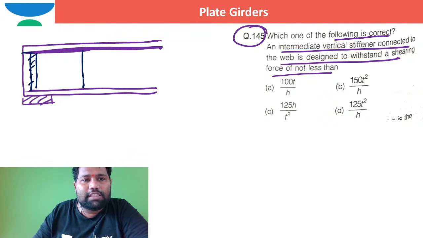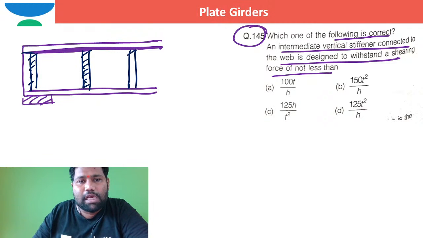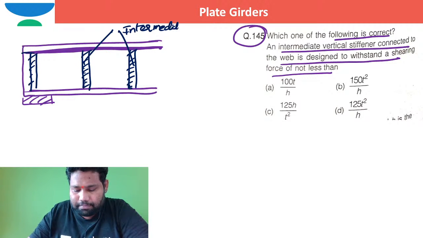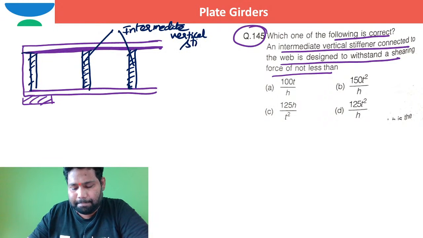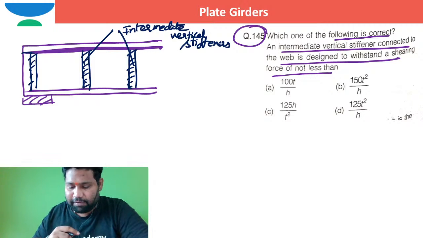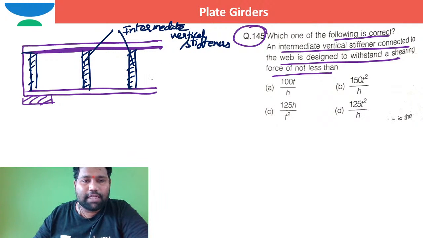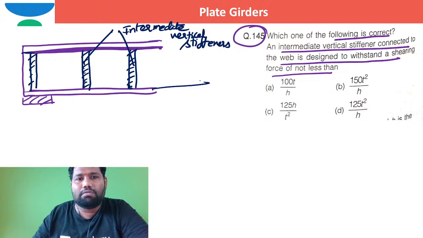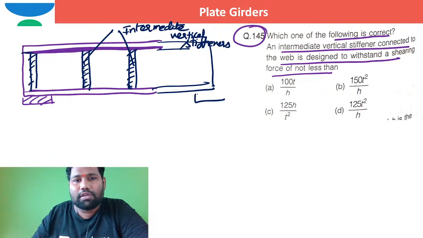If I provide a vertical stiffener at other positions other than at the supports, such stiffeners are nothing but what we call intermediate vertical stiffeners, right? Now in this case, for these intermediate stiffeners, maybe I just want to convey to you this is how the length is, this is how the support is.